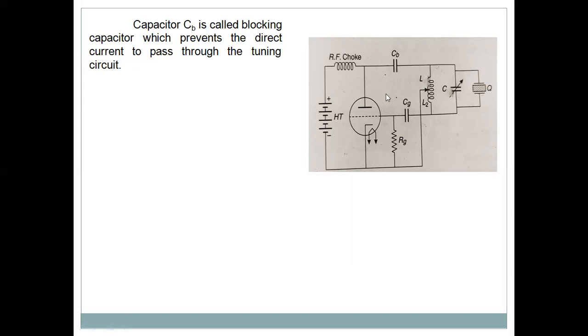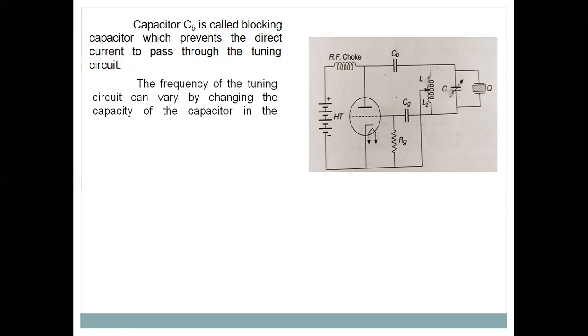Of course, what is the functioning of CP? We require only alternating potential, but some portion of the direct current can pass through this area. So we block it. The CP is the blocking capacitor, which stops the direct current from passing through the tuning circuit. So it blocks the DC current. So this is called the blocking capacitor.